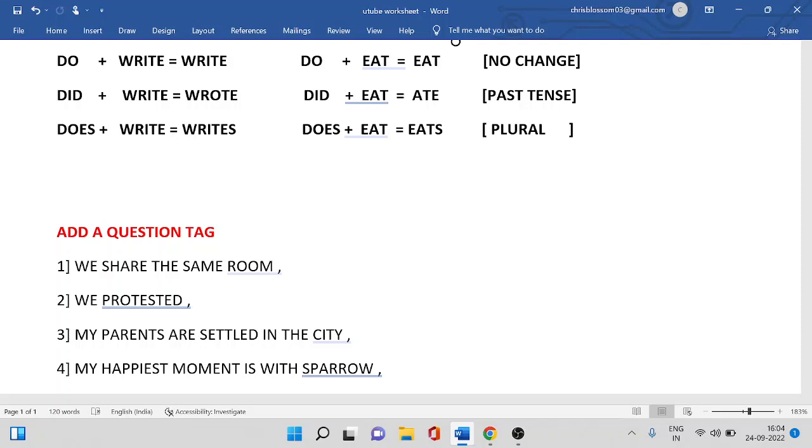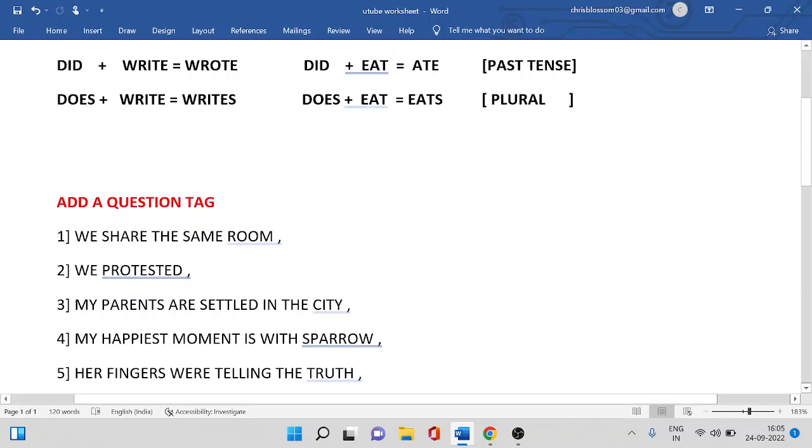Second is we protested. Protested is the past tense. So obviously the tag will have to do with did. The tag is didn't we. Third is my parents are settled in the city. Here the auxiliary verb is already provided, so we need not split the verb. Are is the auxiliary verb, so the tag is aren't they.